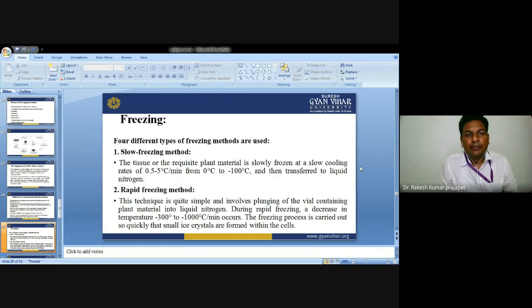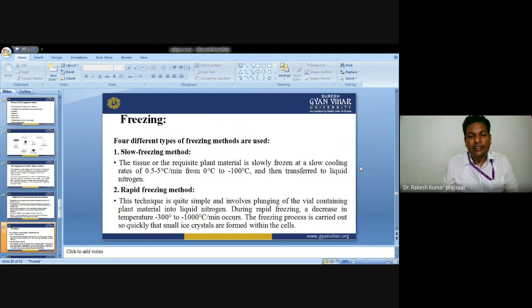Next is freezing. There are four different types of freezing methods used: the slow freezing method and the rapid freezing method. In the case of the slow freezing method, the tissue or requisite plant material is slowly frozen at a slow cooling rate of 0.5 to 5 degrees centigrade per minute, from 0 degrees to minus 100 degrees centigrade, then transferred to liquid nitrogen. Then rapid freezing.